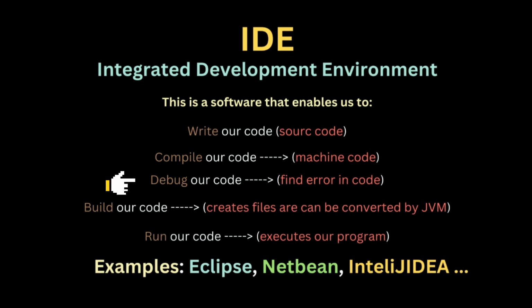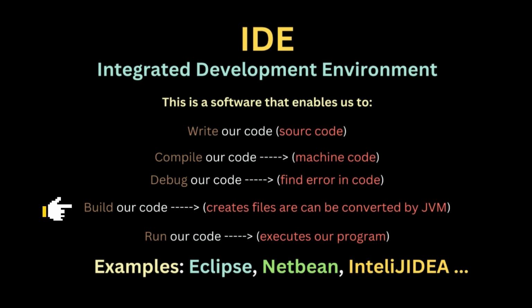But for right now, what you need to know is that the IDE also helps us to find the errors in our code. So when it gets to the point where there's an error, it pulls up the results, usually in red font, and tells you, hey, you're having an error at this place, and this is what you need to correct. All right, so it helps us with that, and it helps us with building our code as well.